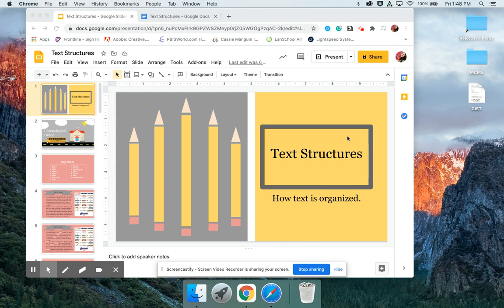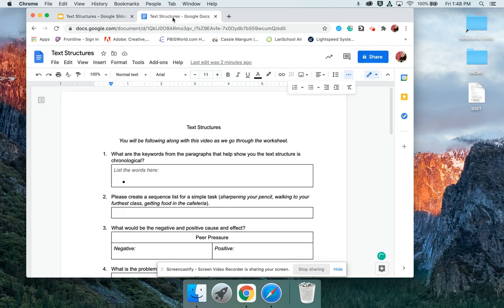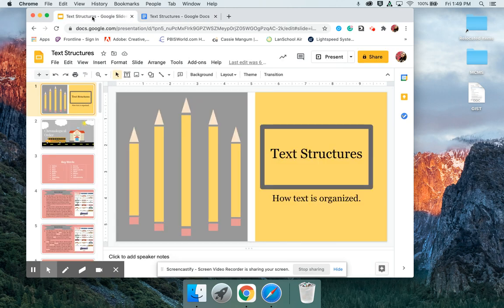Hi guys, so today we're going to be talking about text structures. As you are viewing this Edpuzzle, if you don't already, I'd like for you to pause the video and pull up this document that says text structures. Now, when you go through Edpuzzle, if you have this as Edpuzzle in this tab and you go to another tab, the Edpuzzle should pause, but I want you to make sure that you pause it manually or pause it on your own before you go to the document.